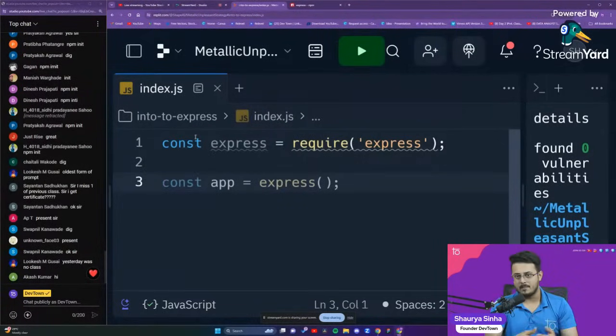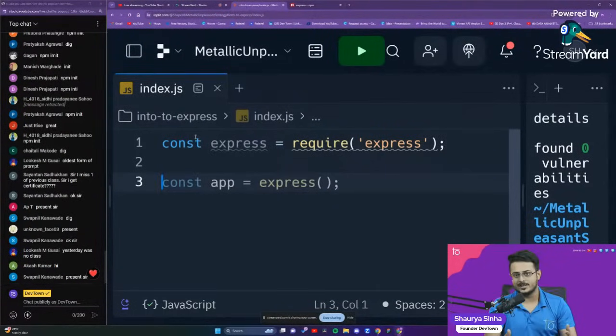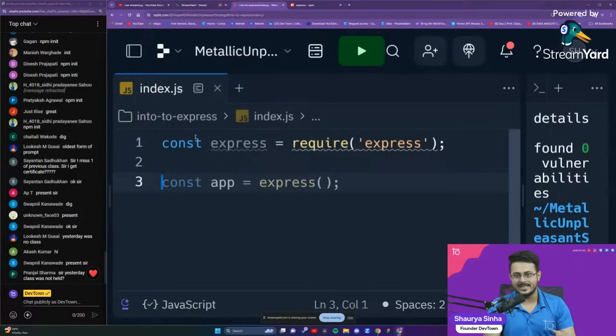You don't have to do it compulsorily, but for example, there's not just Shaurasna who is programming in Node.js or Express.js. I'm not the only developer in the entire world. There's a community of developers throughout the world, and they follow a convention while writing code. There are some unsaid rules. If you don't follow them, it is not as if your project is not going to work. It will still work the exact same way. But people will easily be able to understand that you don't even know the basics. So this is one of the sentences that is very important.